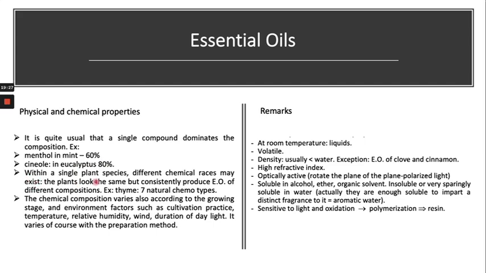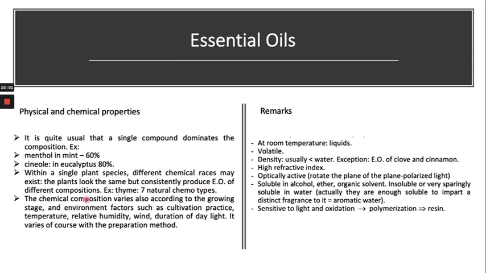So within a single plant there are different compositions of the chemical basis. It totally depends upon the plant. For example, plants look the same but constantly produce essential oil of different composition. For example, thyme has seven natural chemotypes in its essential oil.